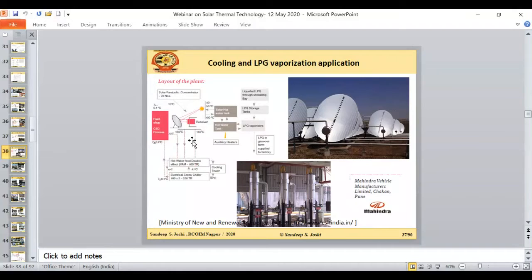Now I will show you some applications where we are using solar cooling. This is the application at Mahindra vehicle manufacturing in Pune, and they are using solar cooling and LPG vaporization applications with the help of the solar concentrator. Around 70 parabolic concentrators have been installed, and these concentrators are being used for cooling. You can see in the picture, this is the vapor absorption machine. These are the Scheffler collectors. All these collectors are focusing the energy at a focal point. This energy is being used for generation of pressurized hot water or steam, and that steam is being used here in the generator part of the vapor absorption machine.